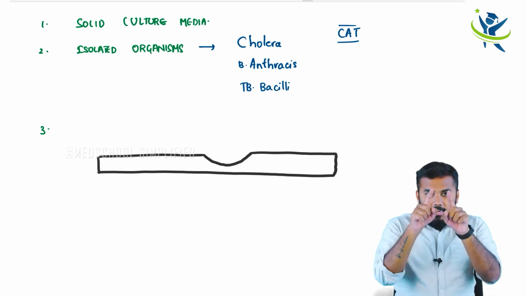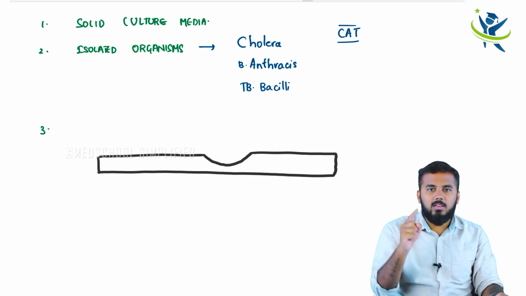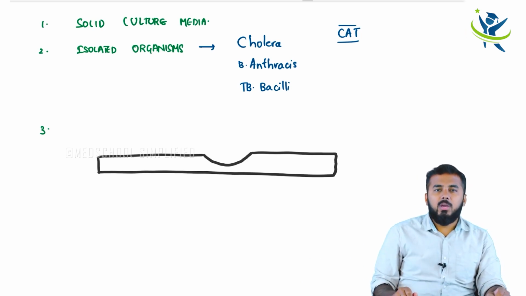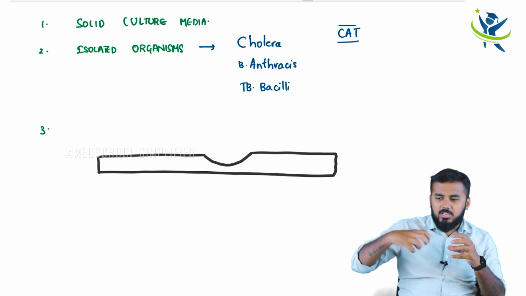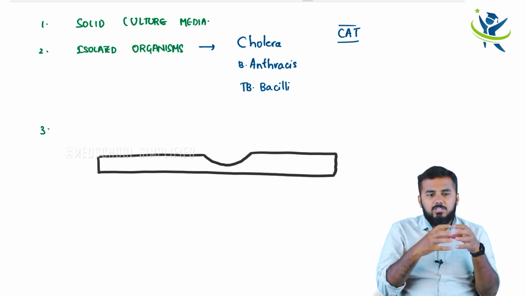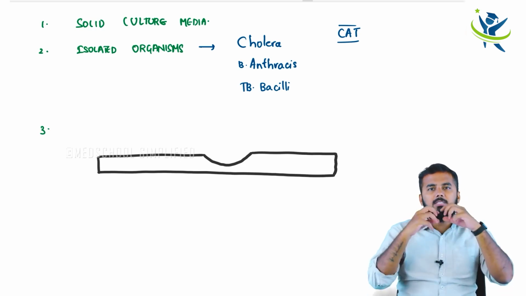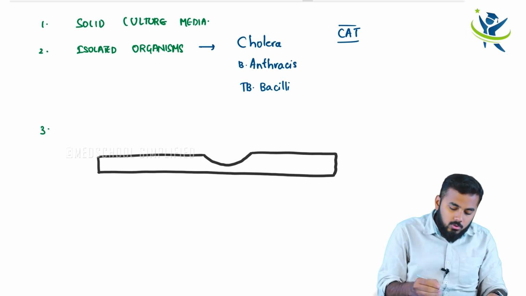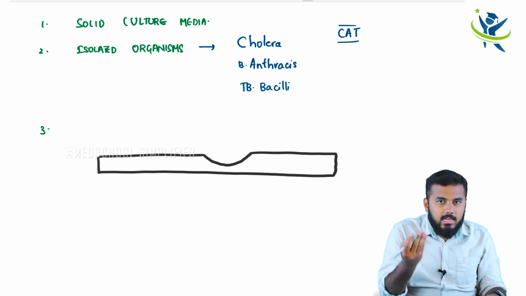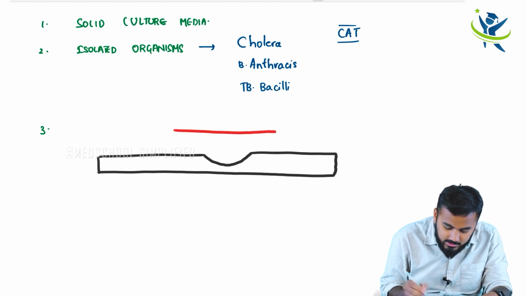In that hanging drop, you can see the microorganisms wiggling, you can see their movement, whether they are arranged in a chain or irregularly, and whether these microorganisms are circular or rod shaped. You can see all of that. So he has taken a cover slip like this.